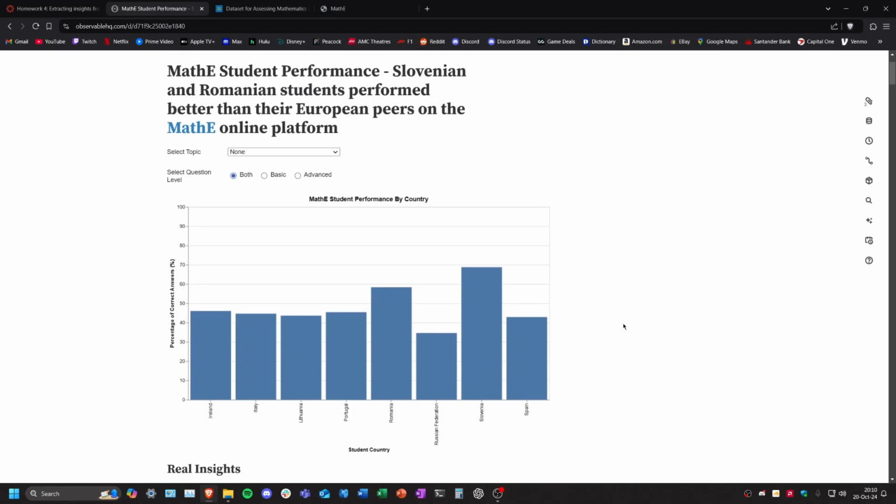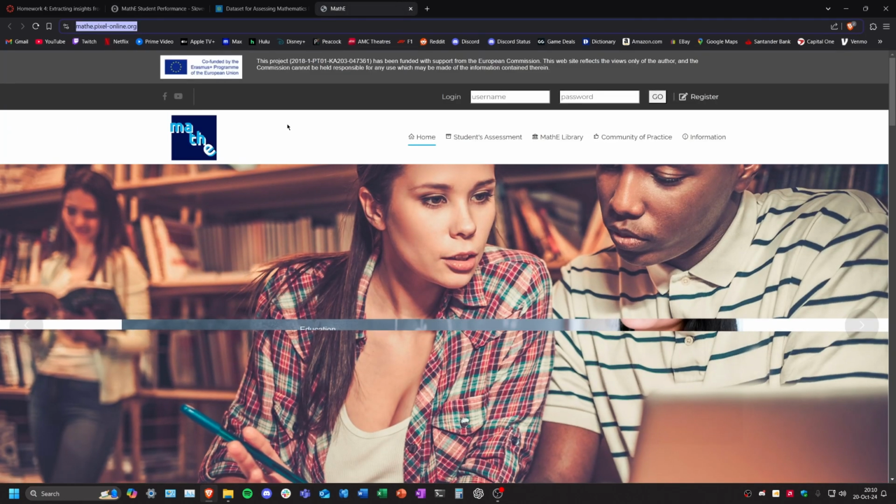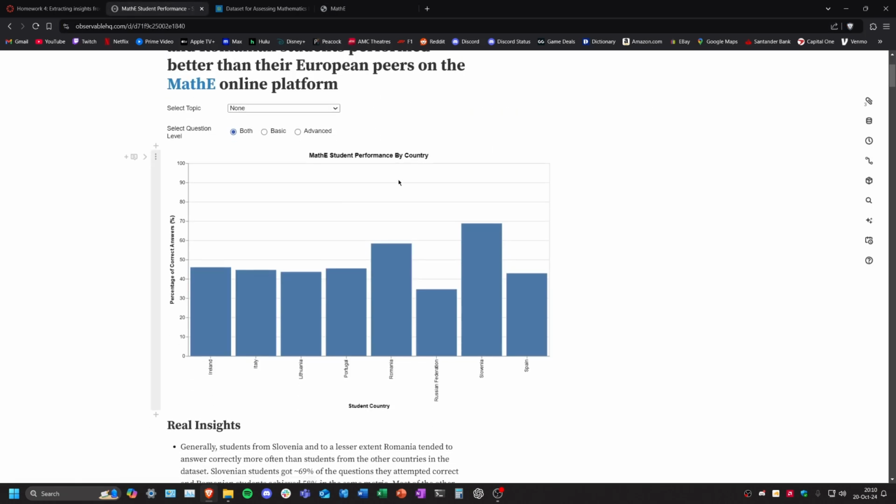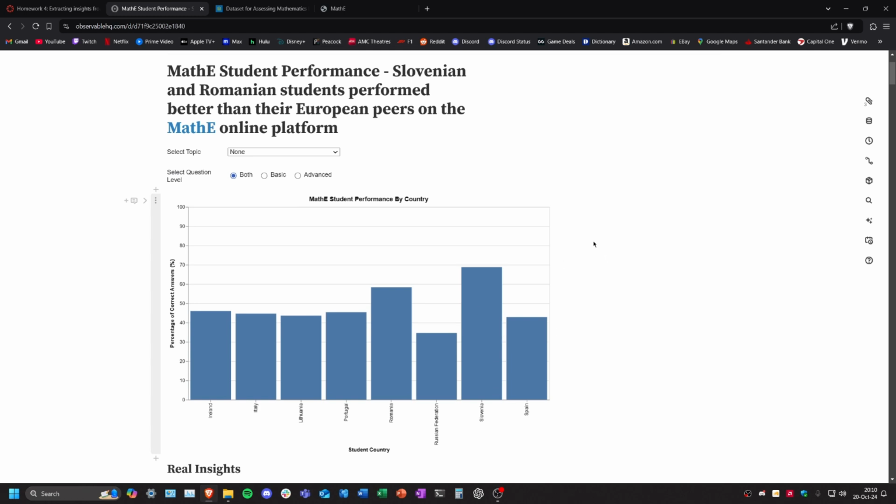Hi, so today I'll be talking about a data visualization I made showcasing how the performance of students on the MathE online platform, which is an online learning platform for math from the European Union, can change by what country they're from or what topics or subtopics of questions they attempt and what difficulty of questions they attempt. So on the x-axis, you can see in this graph, we have the country.